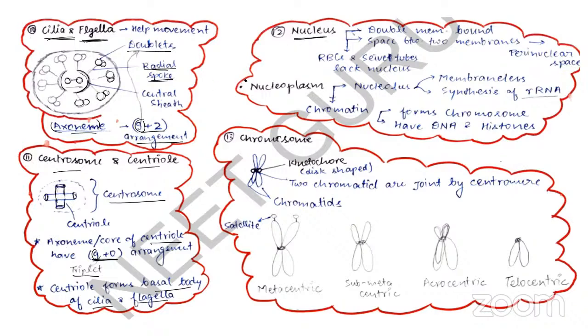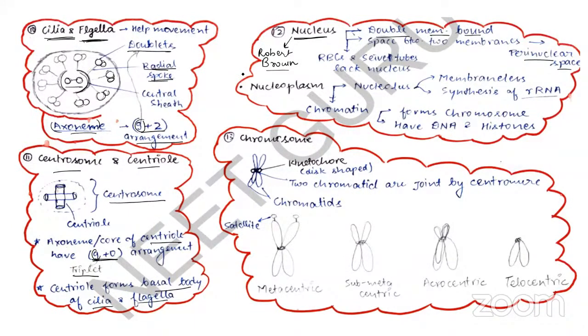Most important we are going to discuss is the nucleus. As you know, the nucleus was first observed by Robert Brown, right? Robert Brown first observed the nucleus. It is a double membrane bound organelle, right? They have an outer membrane and an inner membrane, and these outer and inner membranes are interrupted by nuclear pores. And the space between the inner and the outer membrane is known as the perinuclear space. As you know, all the cells contain nucleus, right?